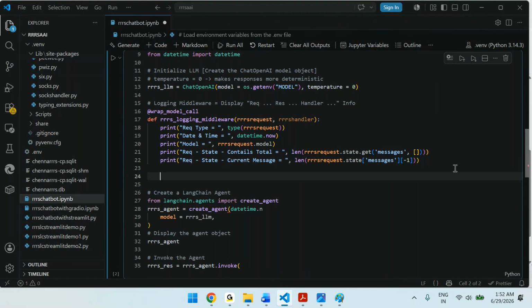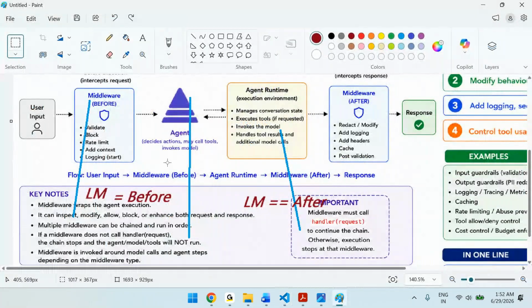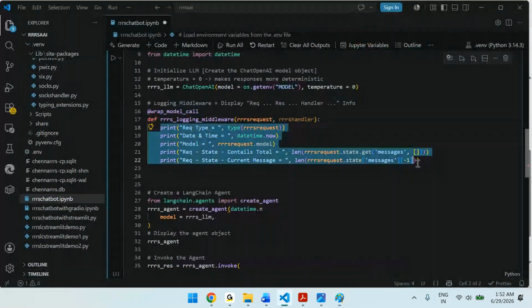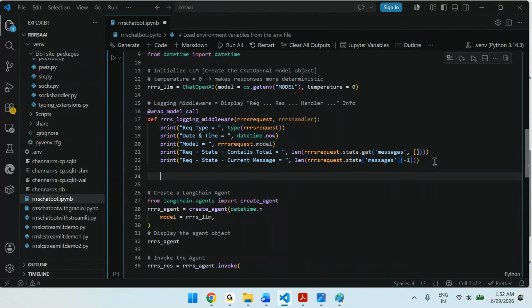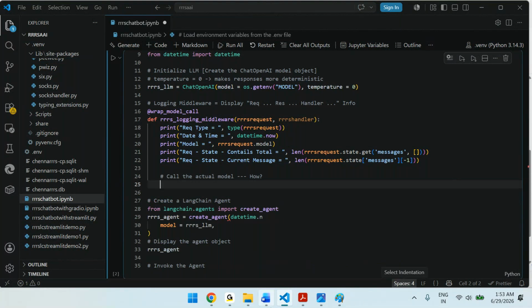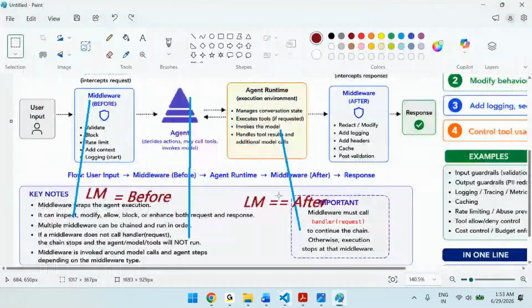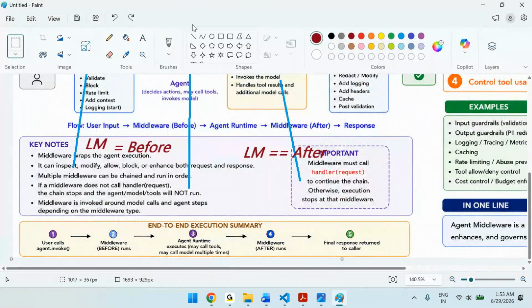So now come back here. Before the model, all these get printed. Now it's time to call the actual model. How? If you go back to our picture, you can see this point once.